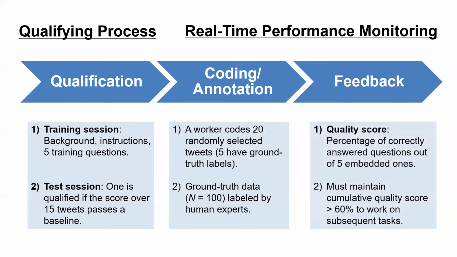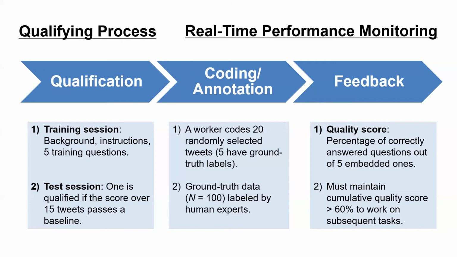And then based on the 5 tweets that have ground truth labels, we compare the coder's responses and the ground truth labels. We generate a quality score that indicates the percentage of correctly answered questions in a single task. So the quality score can be used as a noisy measure of the coder's performance.